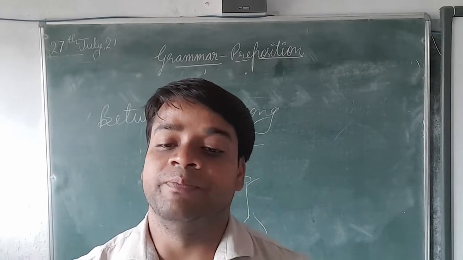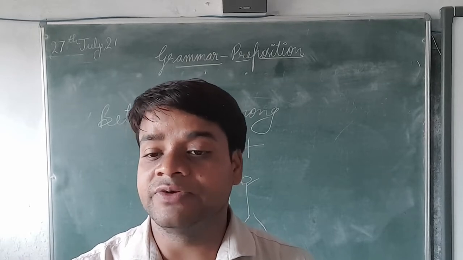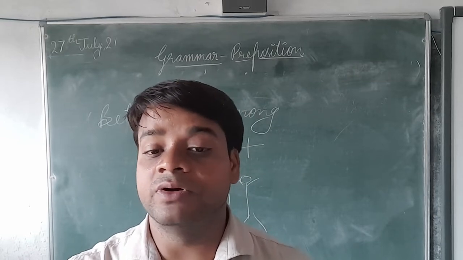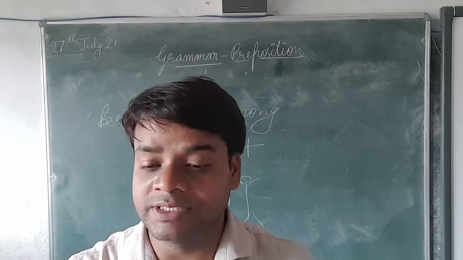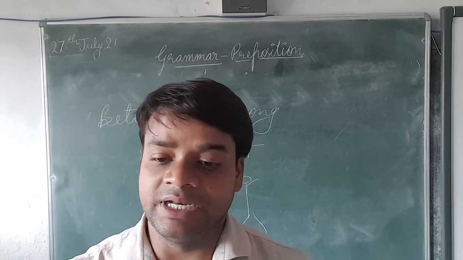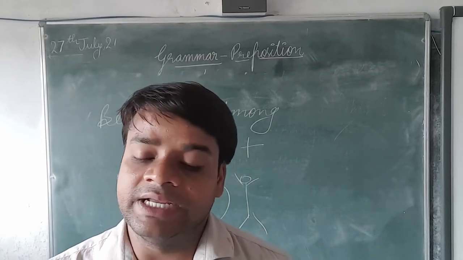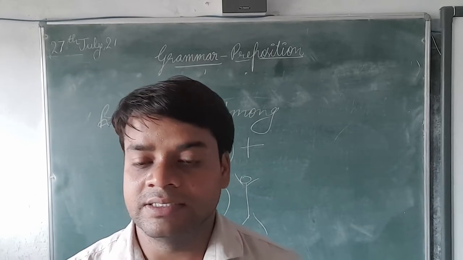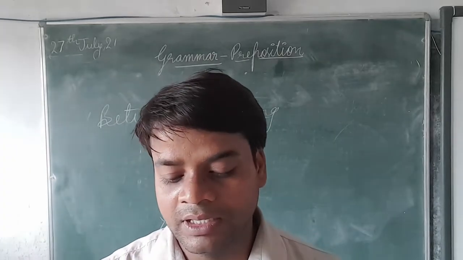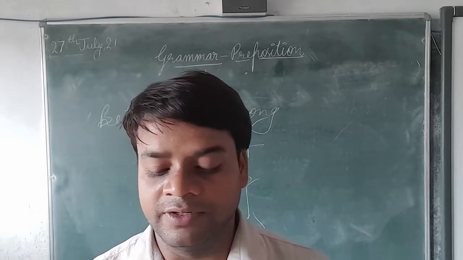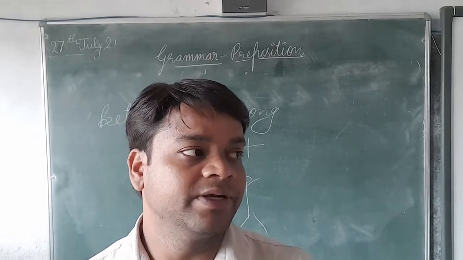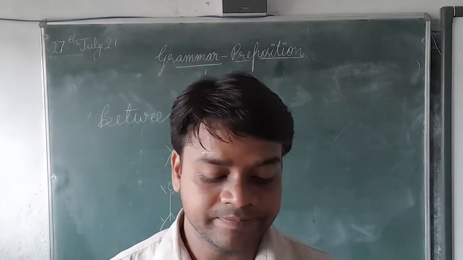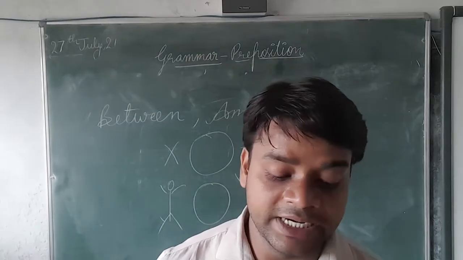Between preposition will be used for two persons or two things. But if we have to talk about more than two persons, there we will use among. For example, if 60 students are standing, so we can say that you are standing among 60 students. If I say that you are sitting between your father and mother, or you are sitting between your two friends, this is the example of between and among.